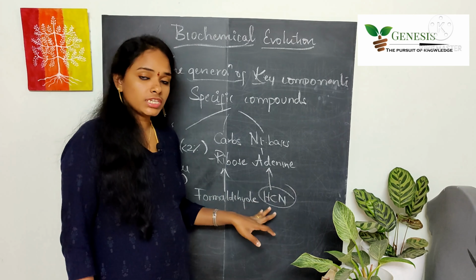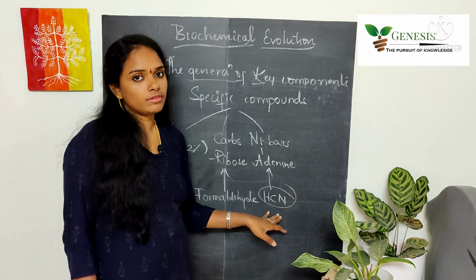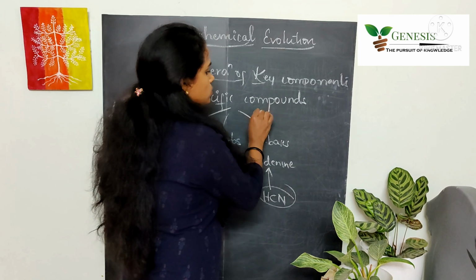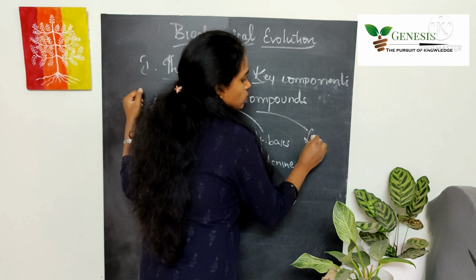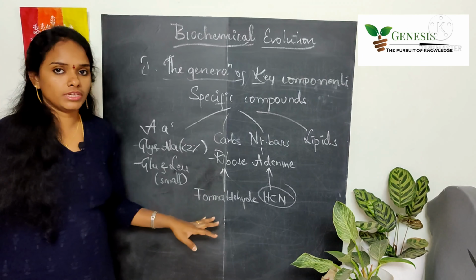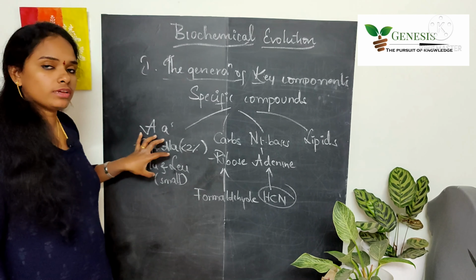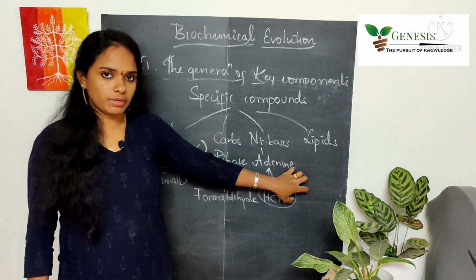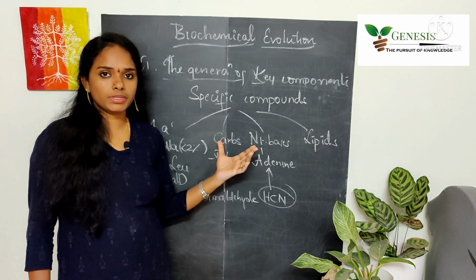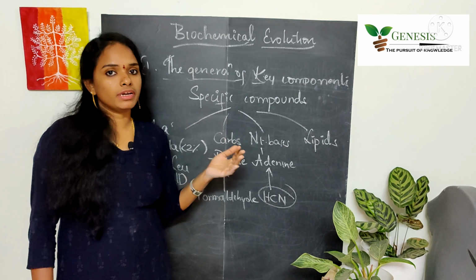Even hydrogen cyanide is one of the most likely components of the reduced environment, or the prebiotic world. And they also got certain lipid compounds. So this way they got the specific compounds at the end of the experiment, the key components that were formed in the prebiotic world.